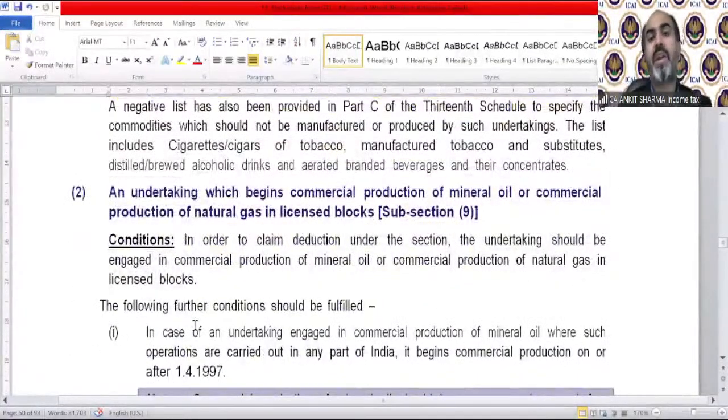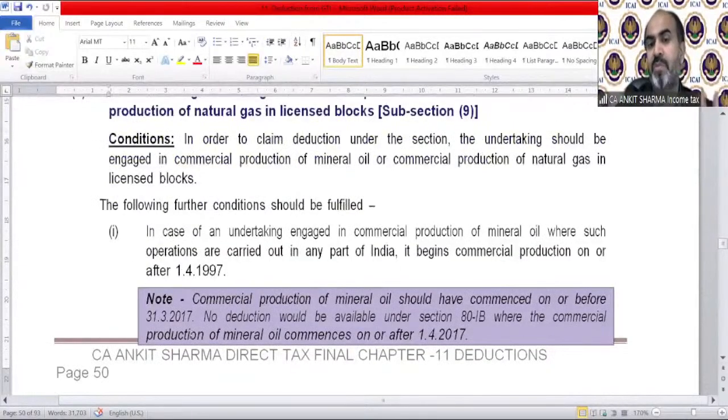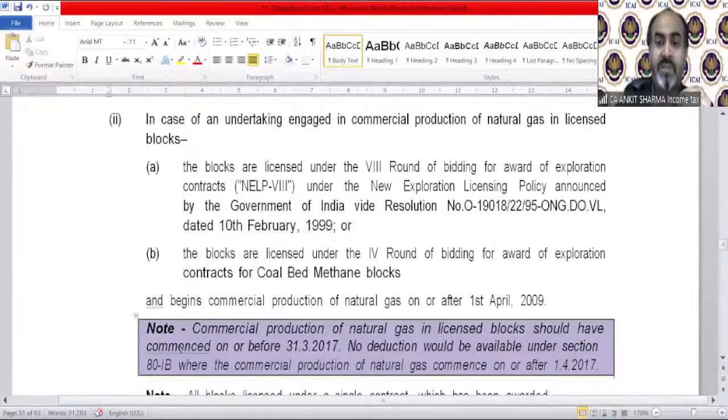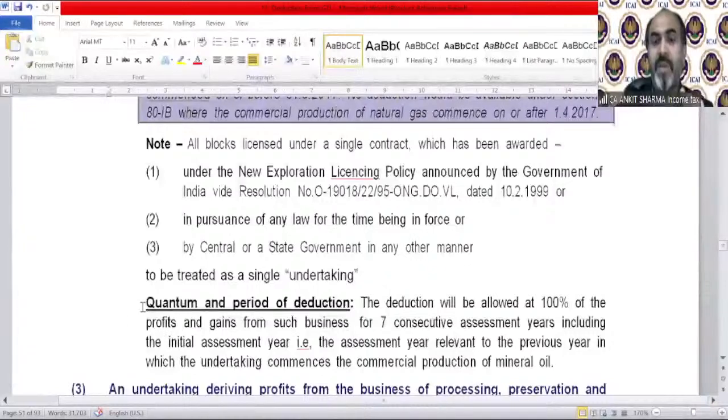The second point was an undertaking which begins commercial production of mineral oils or commercial production of natural gas in licensed blocks. Of course, in order to claim deduction under the section, the undertaking should be engaged in commercial production of mineral oils or natural gas in a licensed block. The further condition is that the date of commencement of your business should be after a certain date. Deduction will be provided, of course, if you fulfill the norms provided by the government from time to time. The important thing for us is the amount and the block for which we can claim this deduction.